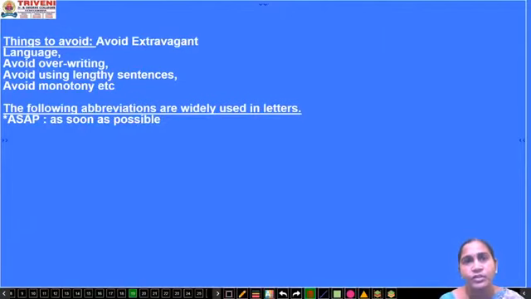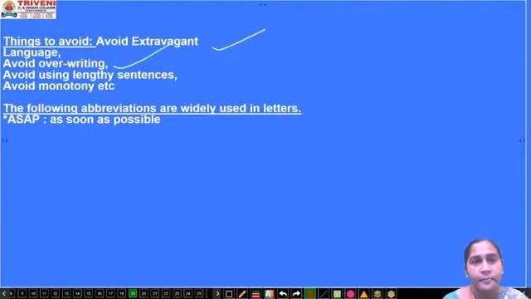So when you exaggerate things, the person may get irritated. When the person gets irritated, what happens? Your work will be stopped, right? So the things to avoid while writing an official letter: avoid extravagant language. The language should be very humble, polite. It should be a pleasing one.